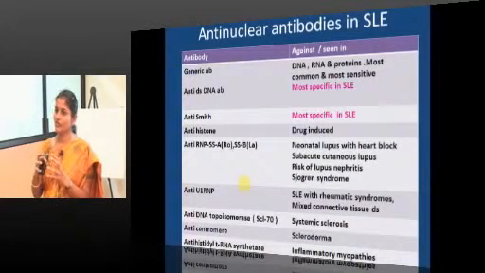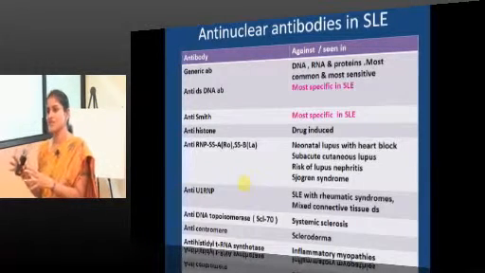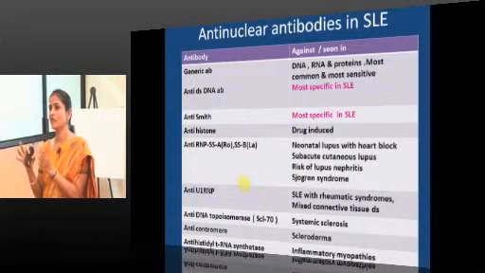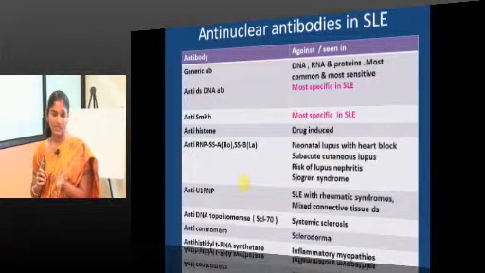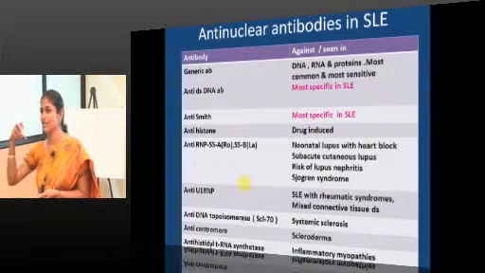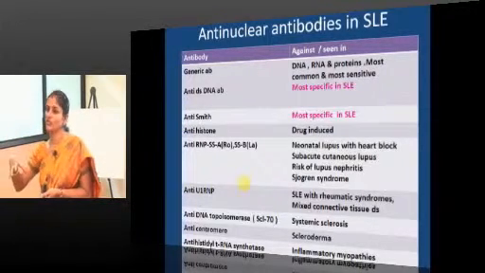U1RNP, you have a mixture of alphabets, that is positive for mixed connective tissue disease. And DNA topoisomerase, top to bottom, that is systemic sclerosis.